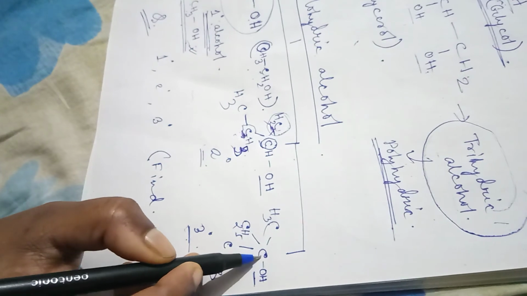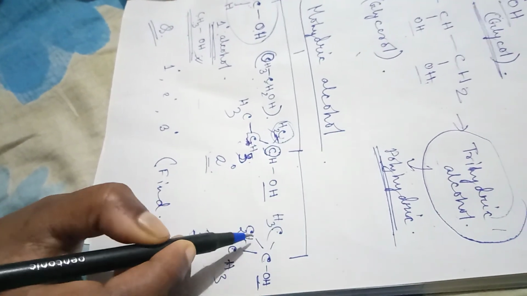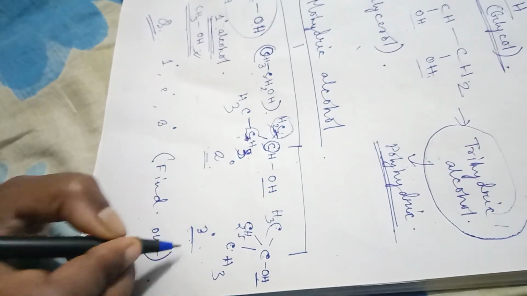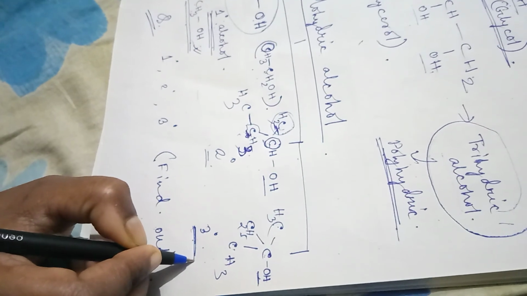What is tertiary alcohol? The carbon which is attached with the functional group OH and is attached with 3 other carbon atoms is known as tertiary alcohol. So these are the main classifications of alcohol.